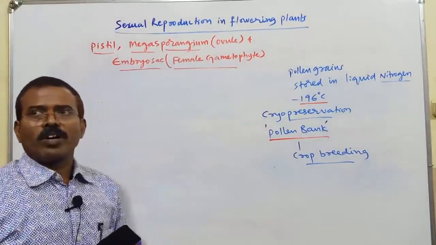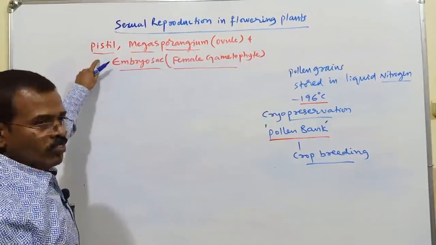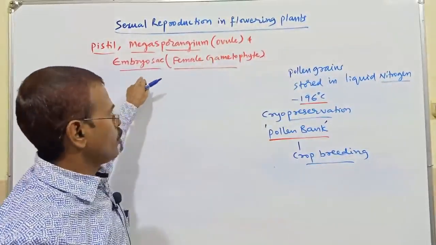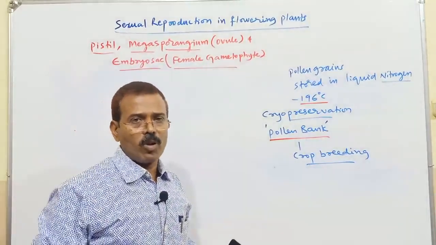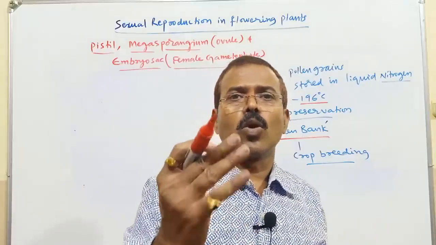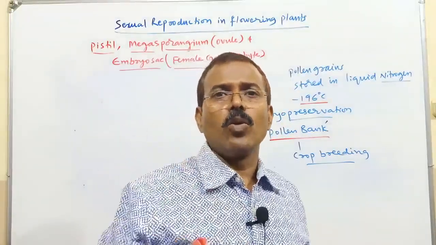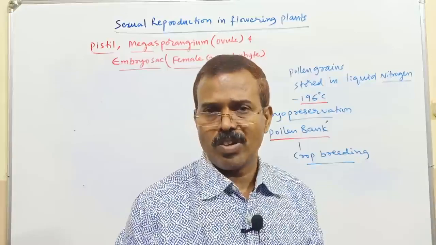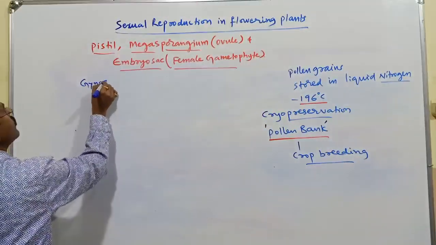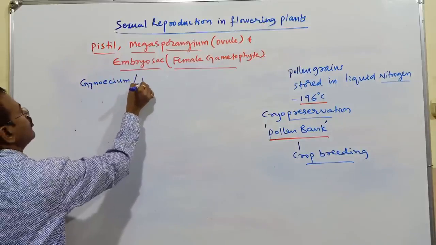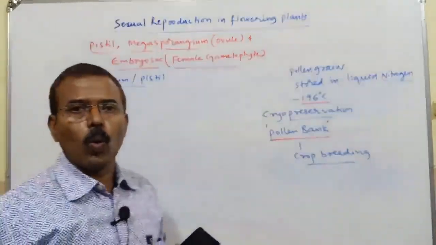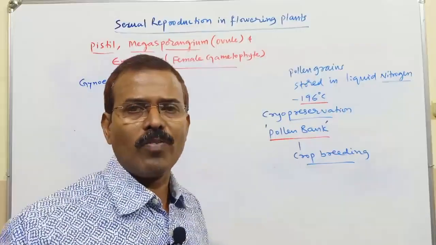So the next part now we have pistil, megasporangium, which is also known as ovule, then embryo sac, which is also called the female gametophyte. One by one we will discuss. So you know the 4th whorl of the flower, the female reproductive whorl of the flower, that is called the pistil or gynoecium. That is the innermost whorl of the flower.